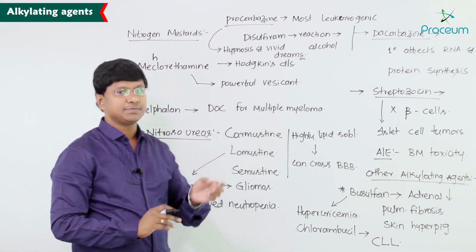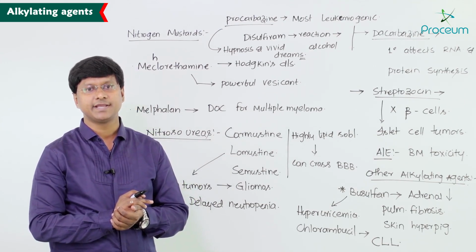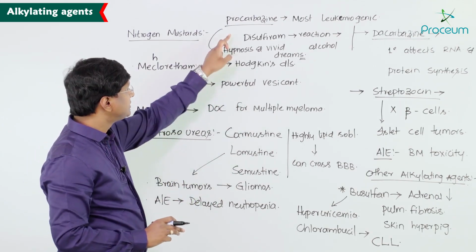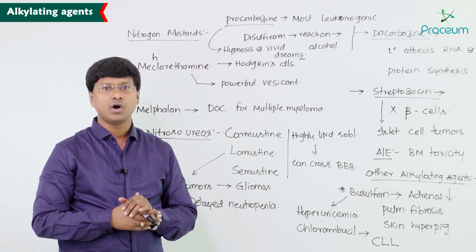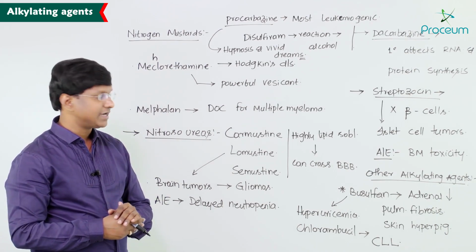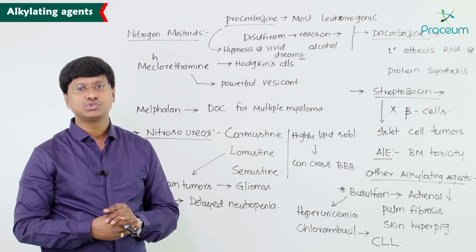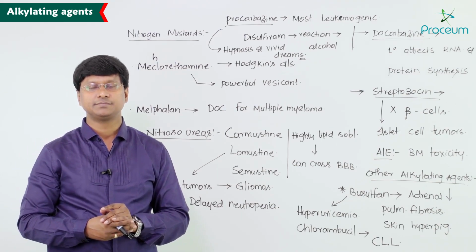Procarbazine is most leukemogenic and causes a disulfiram-like reaction with alcohol. It can cause CNS effects like hypnosis and vivid dreams. And chlorambucil spares myelocytes and is used for chronic lymphocytic leukemia.